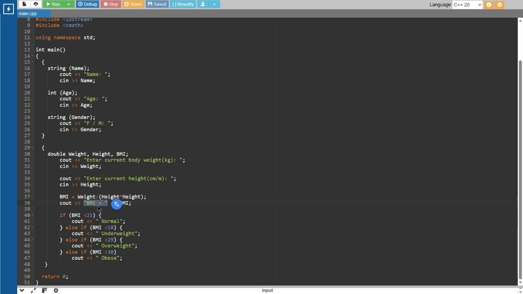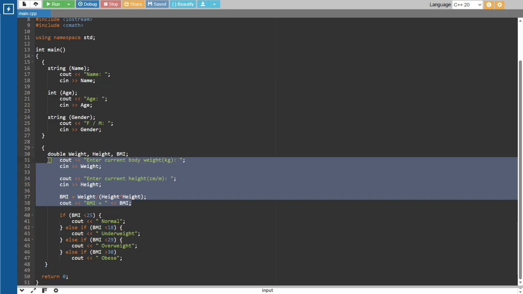This in brackets, BMI equals the calculation, and then another backslash, like this, and another BMI, which means they will display the BMI. And then double semicolon, which means close off the process. After this it is considered done. This is the calculation process.